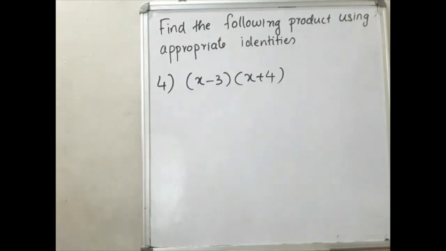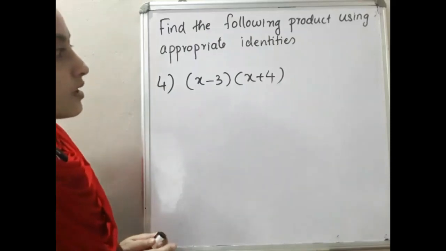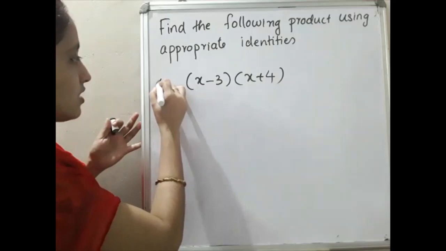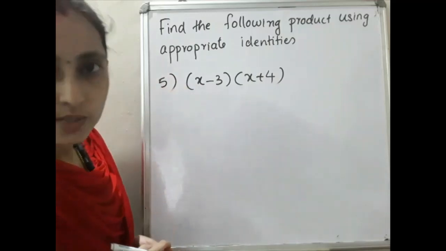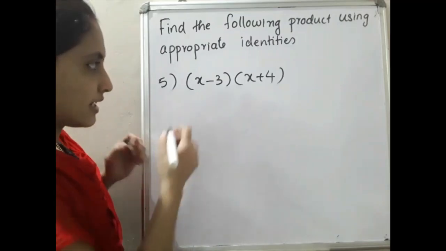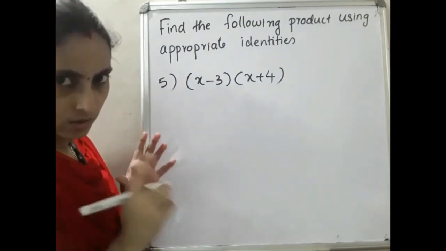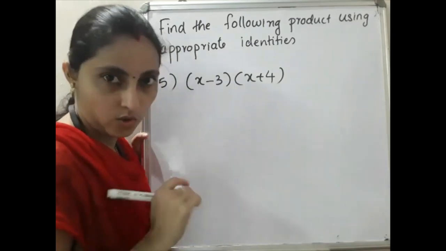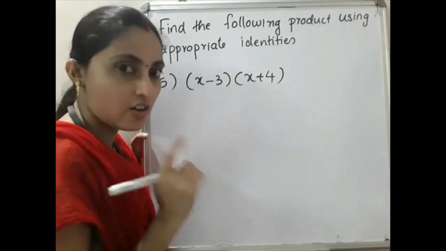This is our question, fifth question, not fourth. x minus 3 into x plus 4, that is our question, is it? So how will you do this? Can we apply the first identity? No. Can we apply the second identity? No. Can we apply the third? No. Only we have to do the fourth identity, is it?